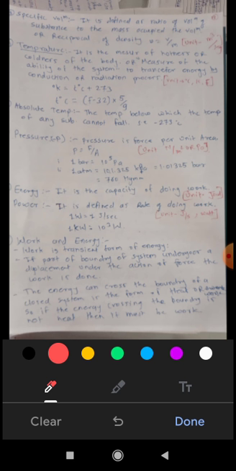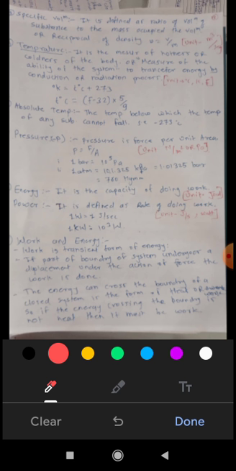Now temperature is the measure of hotness or coldness of the body. We can just guess whether it is hot or cold. Therefore temperature is the measure of hotness or coldness of the body, or the measure of the ability of the system to transfer energy by conduction or radiation. Higher temperature means it can transfer more energy.